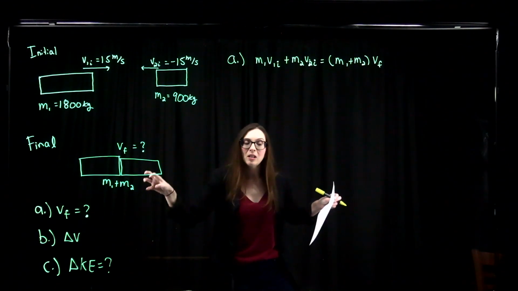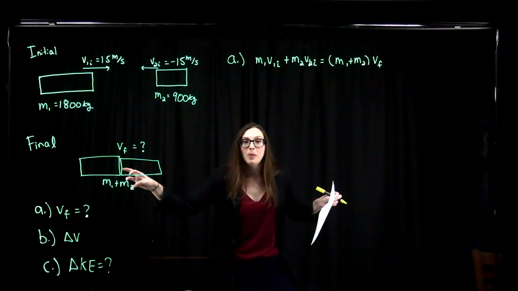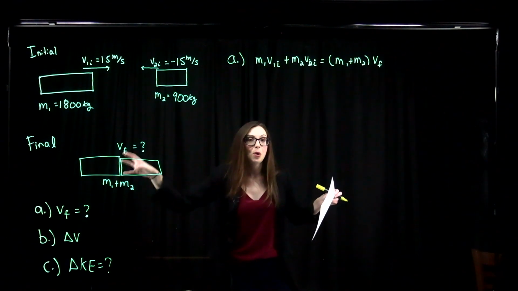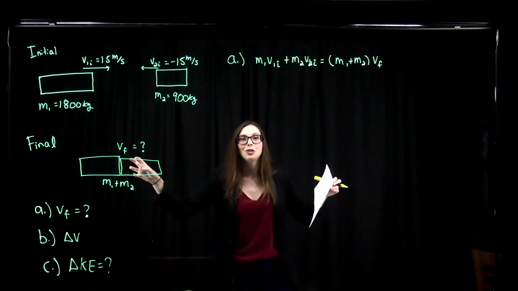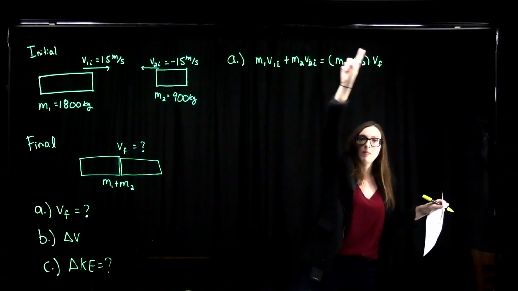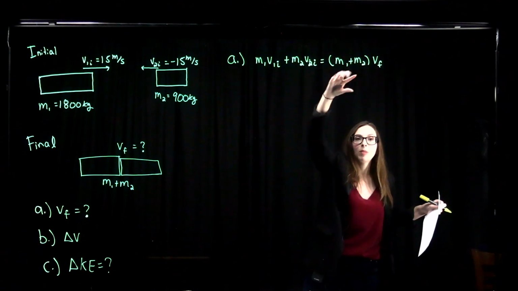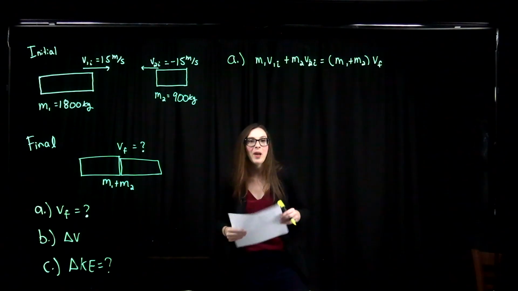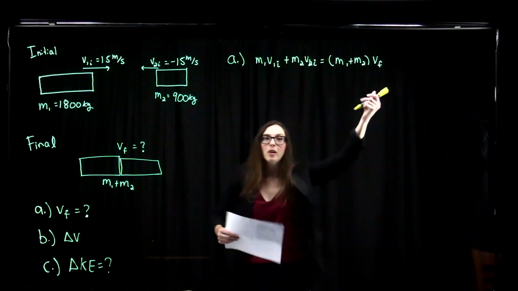And so the momentum at the end is going to be the sum of the masses of those two cars together, now that they've merged to become one object, times their final velocity. We're going to get that final momentum by taking their masses together and multiplying by v final. So we have to solve this equation for v final.